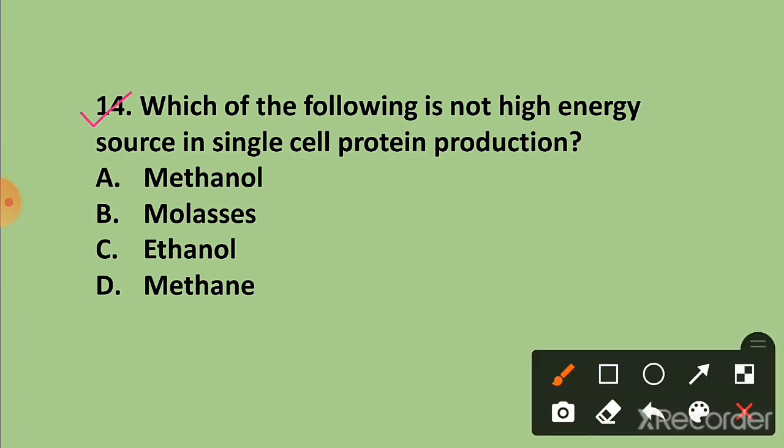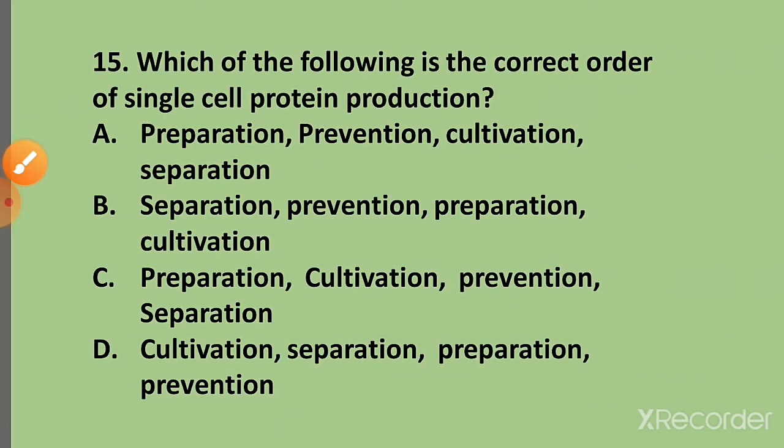Question 14. Which of the following is not high energy source in single cell protein production? The correct answer is option B, molasses. While methanol, ethanol and methane is a high energy source in single cell protein production.